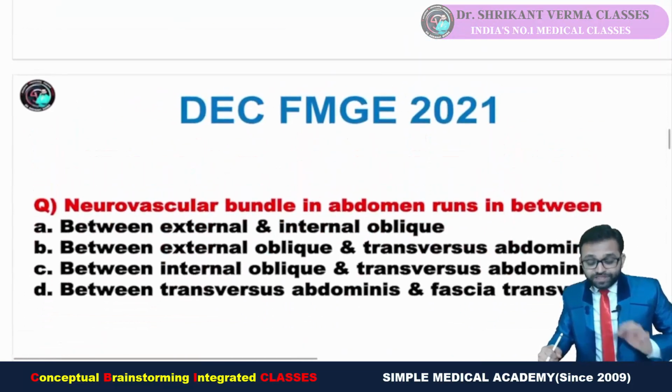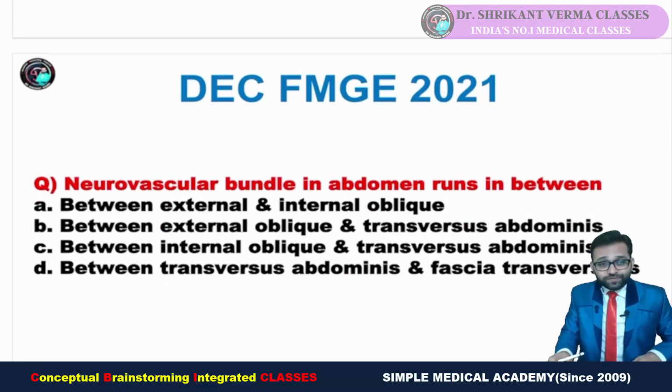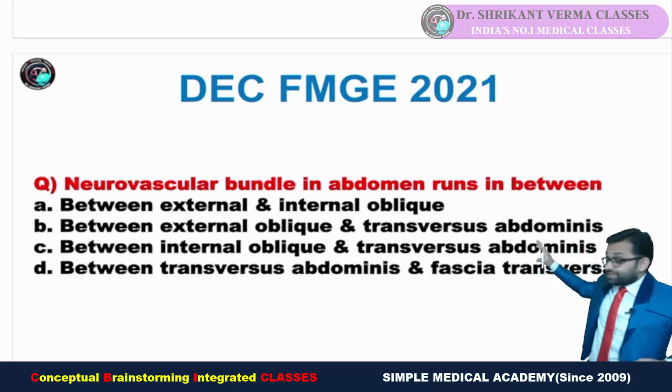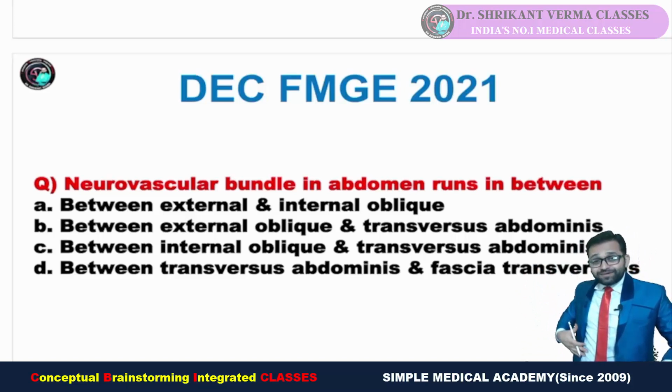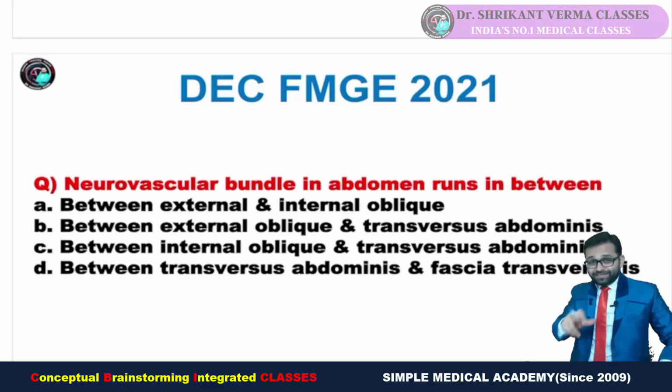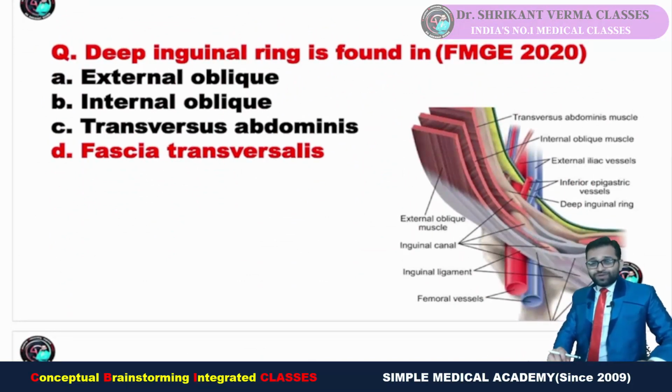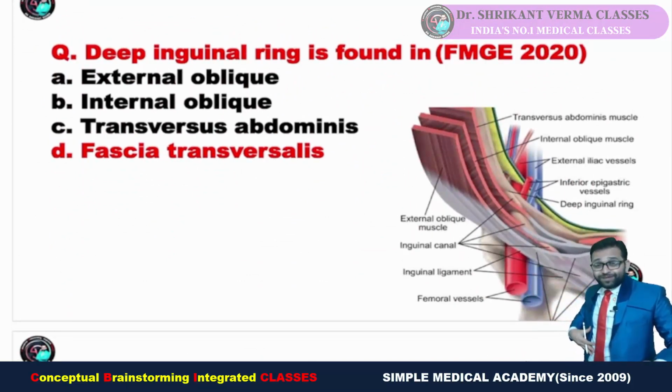So there was a question in FMG December 2021: the neurovascular bundle in the abdomen runs in between. Always in our classes, I told you, every teacher will teach you the layers, 8 layers of the abdomen. We drew the diagram beautifully during our classes, and we had seen the neurovascular bundle of the thorax as well as abdomen. These are running between the second and third layer. So you must know those layers. And if you want to say, sir, this is a new question, no. I always told you the 8 layers of the abdomen are very important.